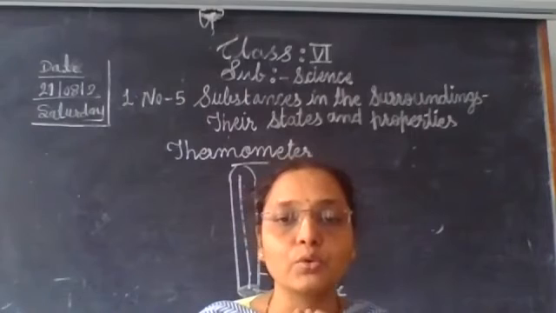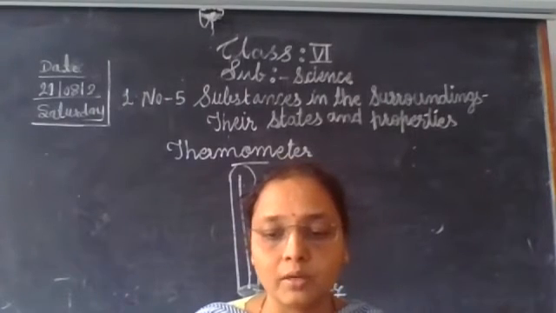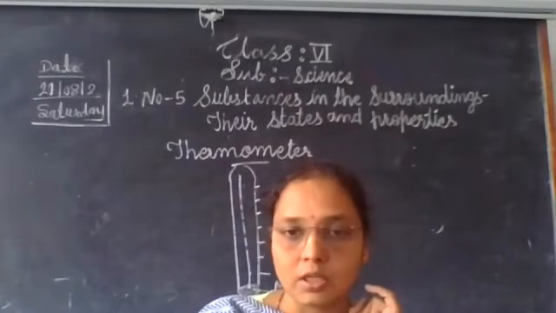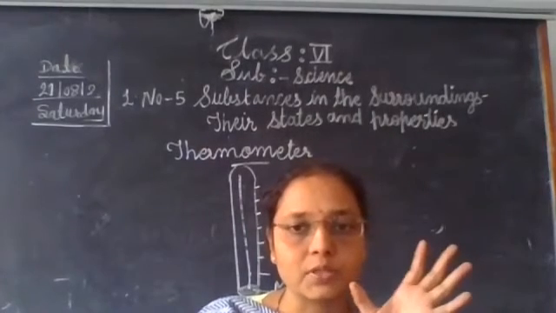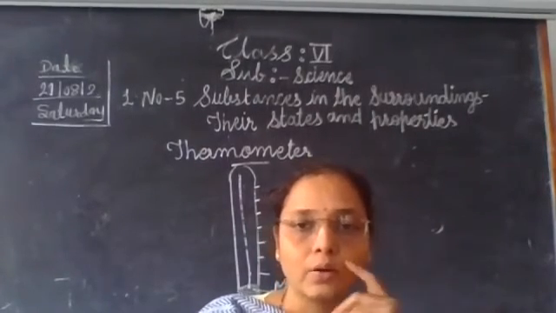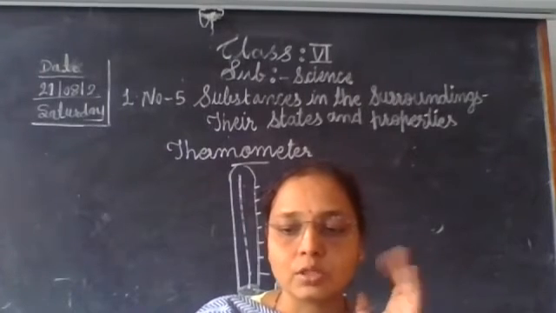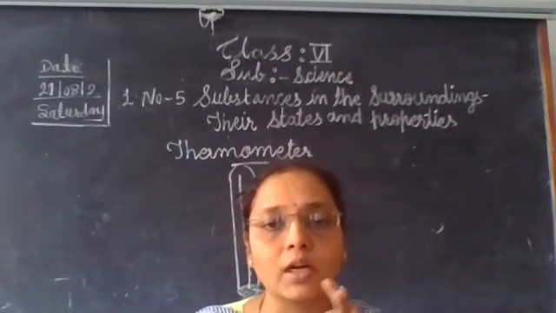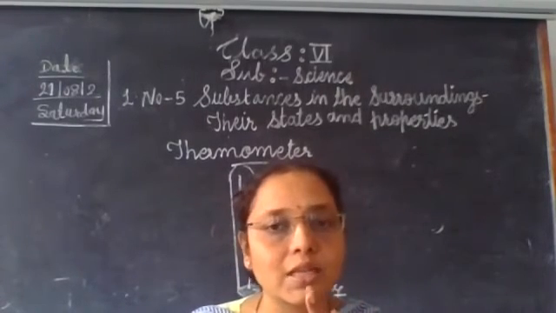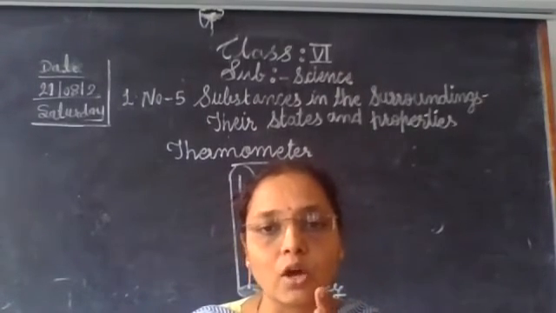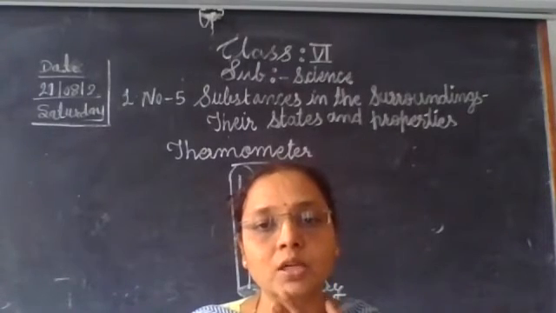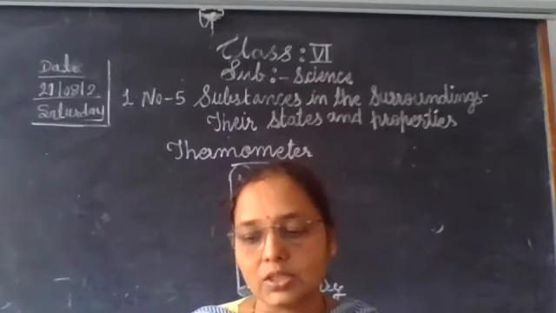So one thing, mercury is used in a clinical thermometer. It works on the expansion of material on heating. When you heat a substance, it expands. It has markings from 35 to 42 degrees Celsius because that is the normal range. Normal human body temperature is 37 degrees Celsius.